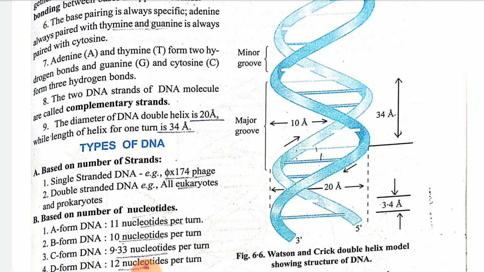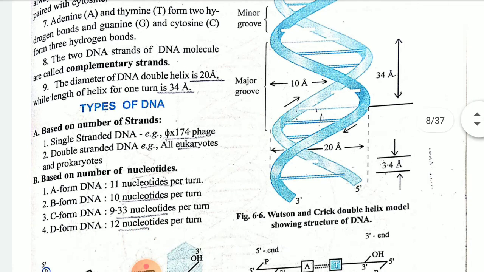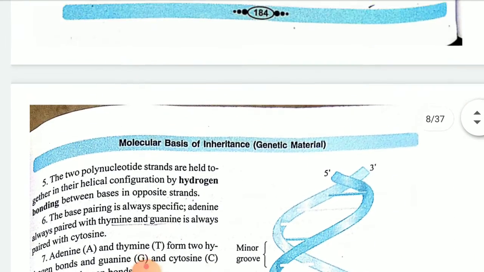And children, one more thing. When two DNA strands are going to form, they will always be complementary. Suppose you are standing in a row from 1 to 10. The next row will be 10 to 1. So pairing will be 1 with 10, then second with 9, and so on. I hope everybody has understood this Watson and Crick model.